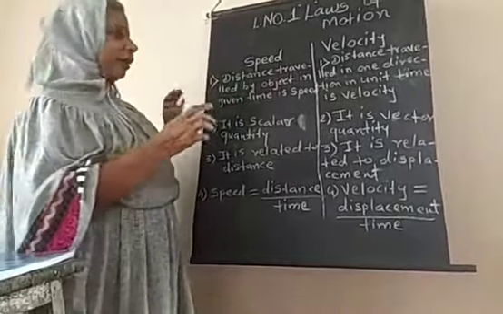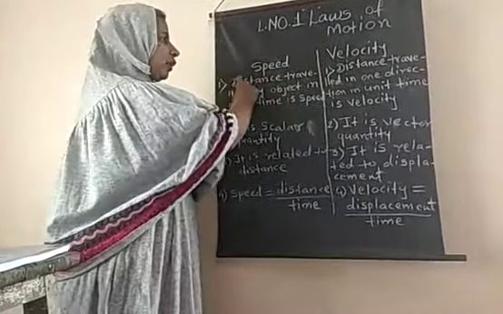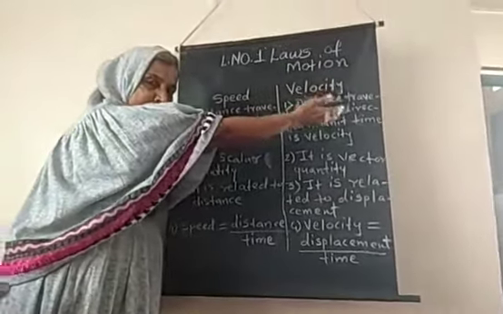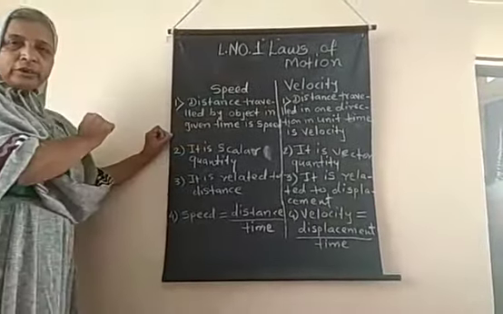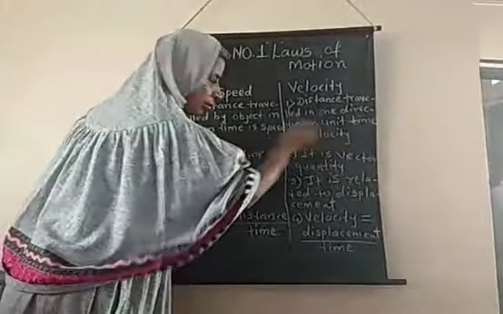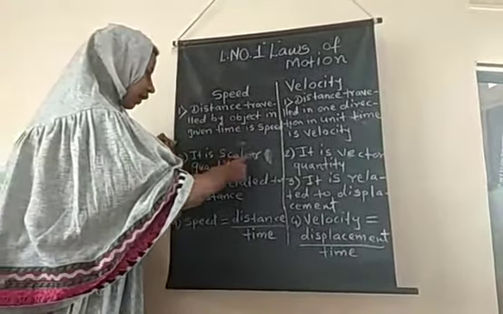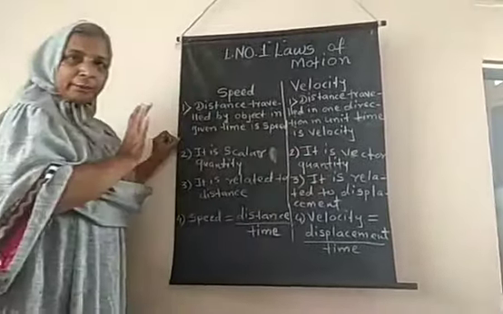When you are writing the difference between the given quantities, write the first point in both columns. After completing the first point, then write the second point. So do not mix the points here and there. Second point: speed is a scalar quantity. Velocity is a vector quantity.